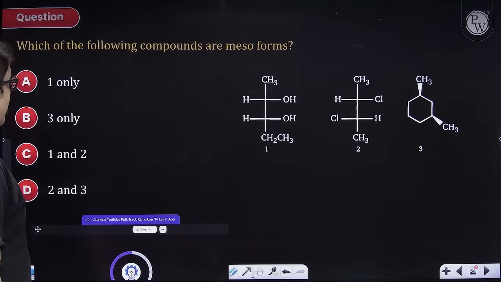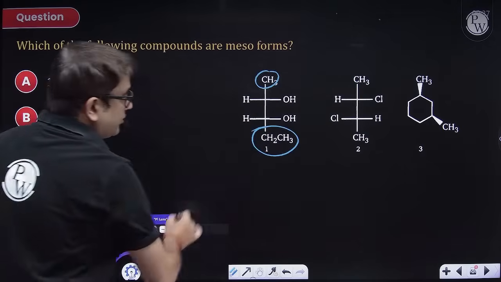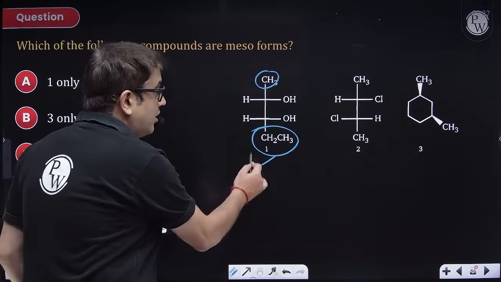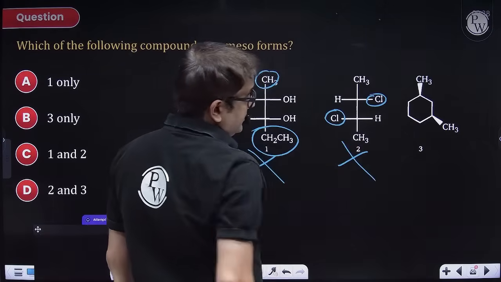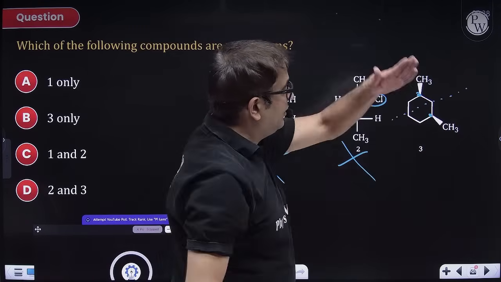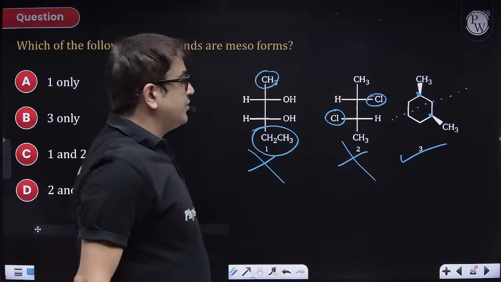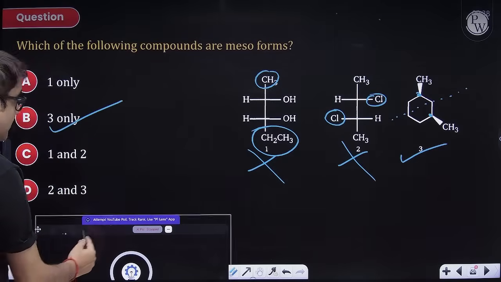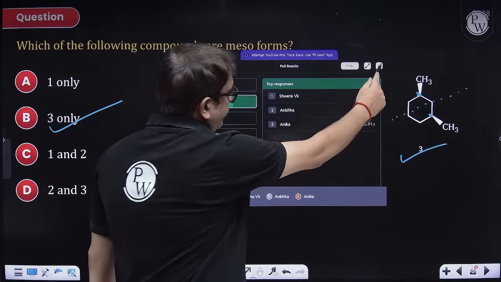Now, how many of the following compounds are meso? Sir, is this meso? No, because the molecular formula is also different. For meso, you should have an element of symmetry, generally a plane of symmetry. So this is not. Here also the chlorines are different, so I cannot have any plane. No. Yes, sir. This is a chiral carbon and this is a chiral carbon. And if I cut this molecule along this element of symmetry, it will definitely have a symmetrical form. So yes, this is definitely meso. That means 3 only. That means option B. So your answer will be B. 60%. Fair enough.